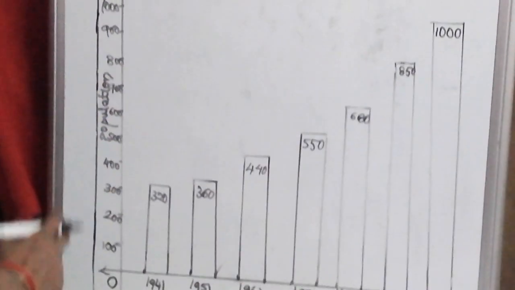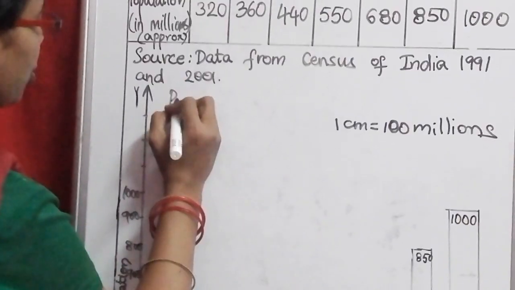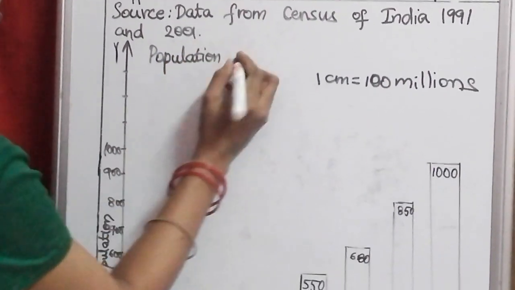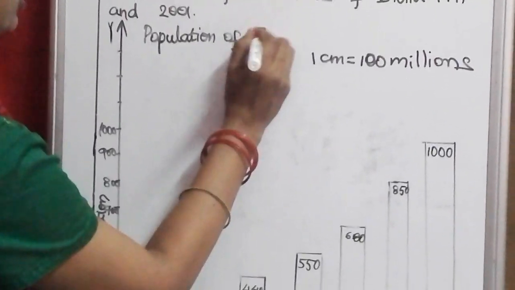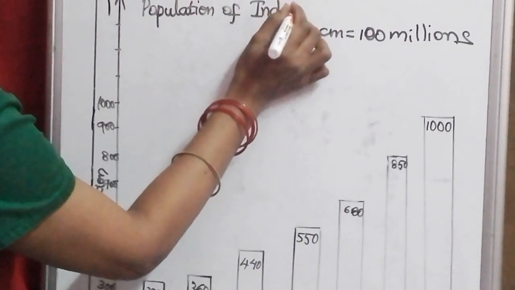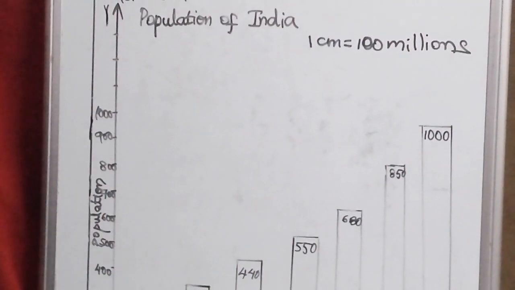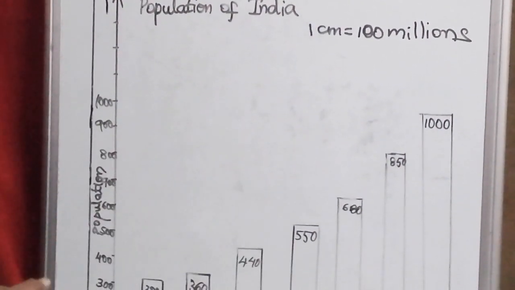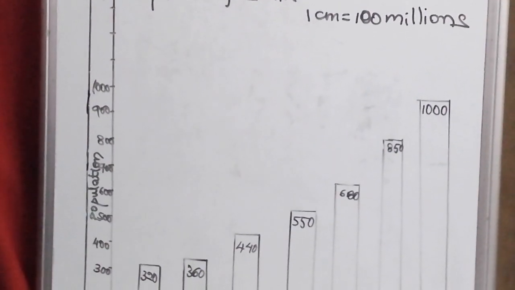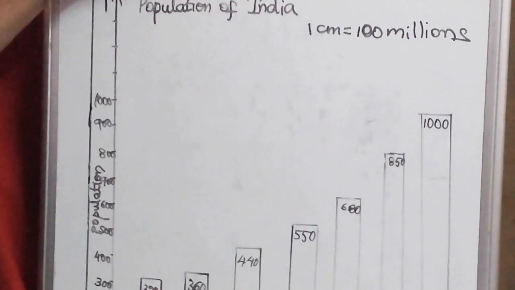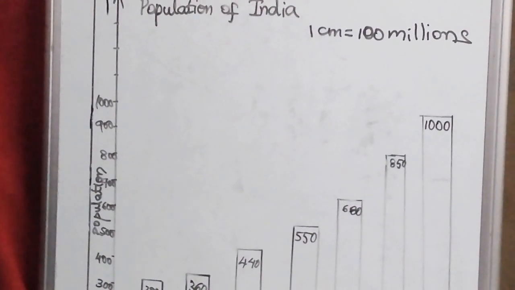What is the heading of this graph? Population of India. The title of the graph is Population of India. The scale is 1 centimeter is equal to 100 millions. And then you have drawn the graph. Complete this in your graph paper and paste it in your class workbook after you copy the question. Understood this? Copy.